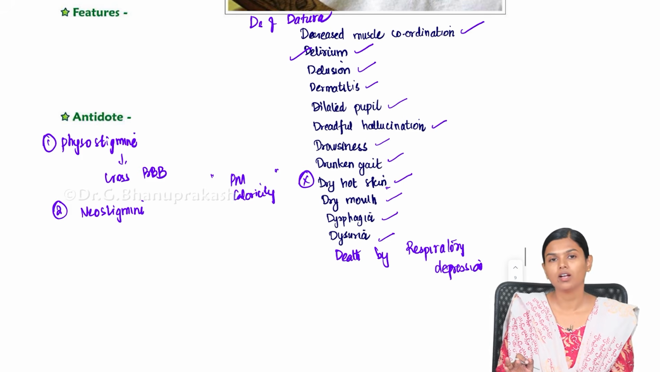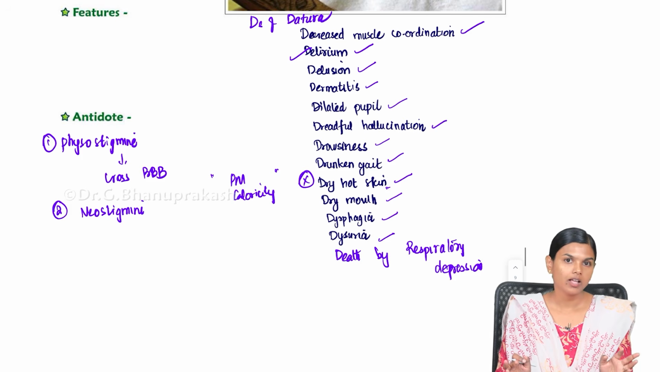So among deliriants we have seen cocaine, cannabis and Dhatura, and among CNS depressants we have seen ethanol, methanol, chloral hydrate and barbiturates. So with this we are concluding this video.